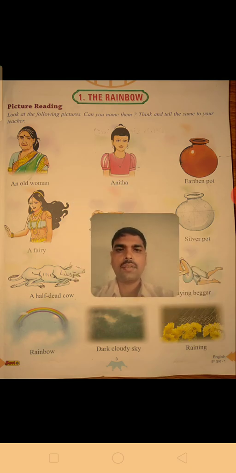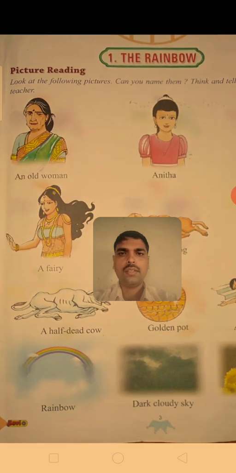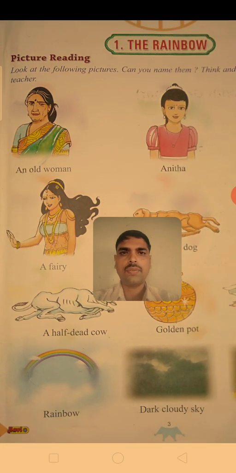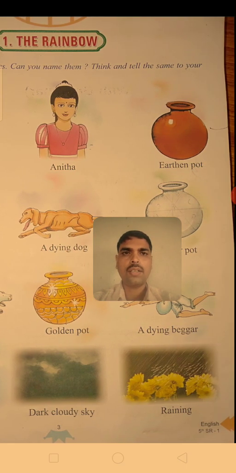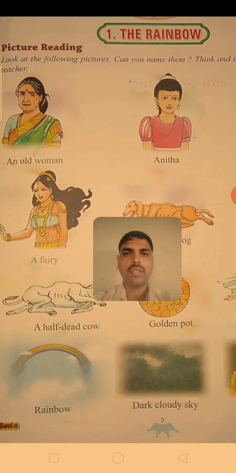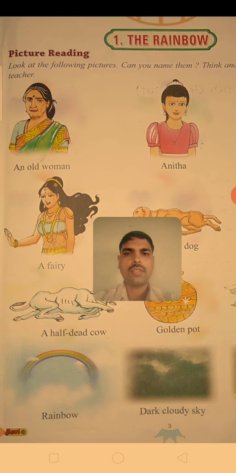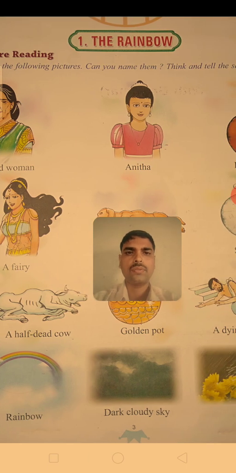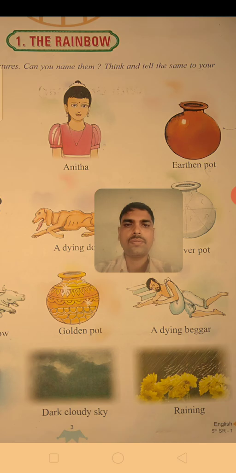Picture reading. Look at the following pictures. Can you name them? Think and tell the same to your teacher. An old woman, first picture, an old woman, Anita, and this is an earthen pot.